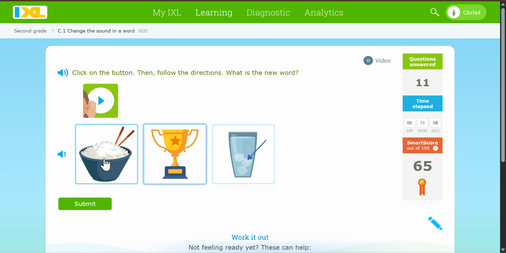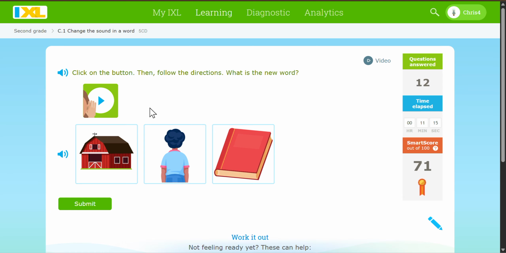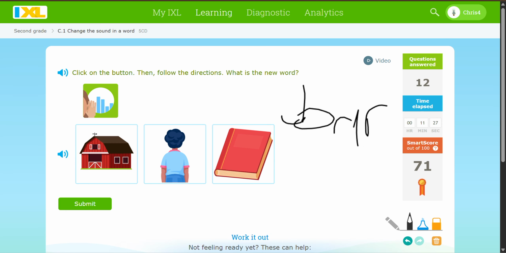Rice. Prize. Ice. Prize. Can't phone. Oh, back. Barn. Back. Book. Say the word bark. Do you hear the R in the middle? Now say bark, but change the R to